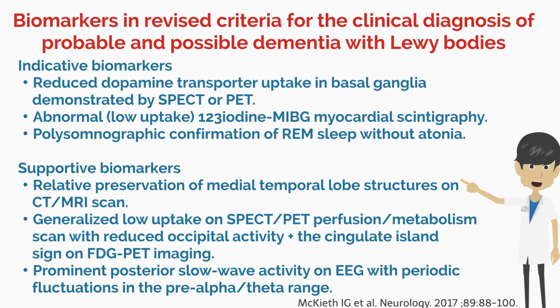Imaging findings are listed as biomarkers in the revised criteria for the clinical diagnosis of probable and possible dementia with Lewy bodies published in 2017. The reduced dopamine transporter uptake in the basal ganglia demonstrated by SPECT or PET and abnormal MIBG myocardial scintigraphy are indicative biomarkers. The relative preservation of medial temporal lobe structures on CT or MRI scan and generalized low uptake on SPECT or PET perfusion or metabolism scan with reduced occipital activity are supportive biomarkers. Fluorodeoxyglucose PET may show a cingulate island sign. Indicative biomarkers are more important for diagnosis than supportive biomarkers.